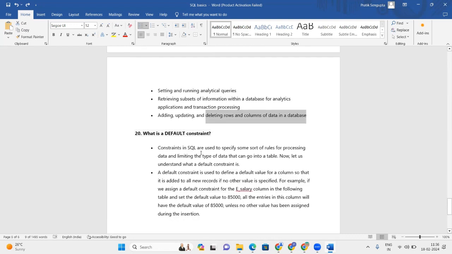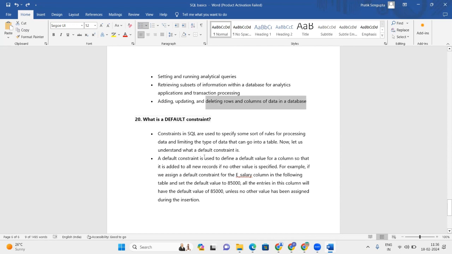And what is the default constraint? Constraints in SQL are used to specify rules for processing data and limiting the type of data that can go into a particular table. The default constraint is used to define a default value for a column so that it is added to all new records if no other value is specified.